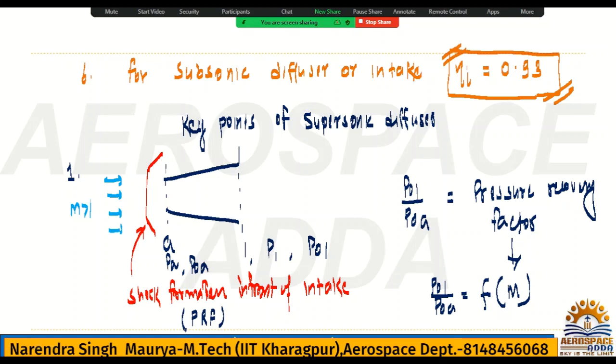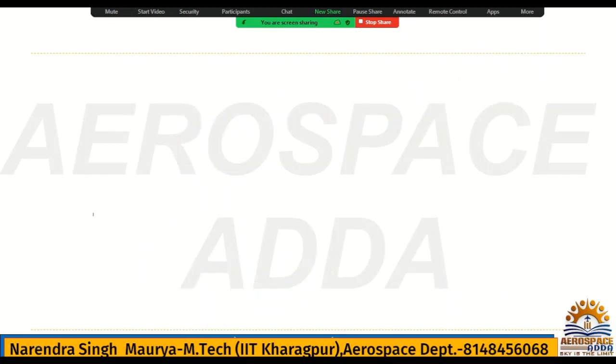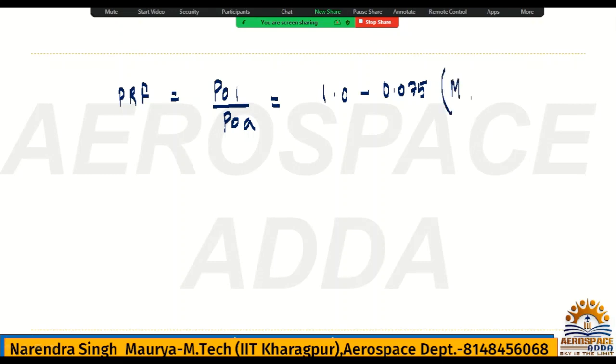Now directly I will give this formula. Actually derivation is there, but I will not give it because it becomes so lengthy. So what is the PRF? Pressure recovery factor. It is nothing but P naught 1 by P naught A. It is a function of Mach number: 1.0 minus 0.075 times (MA minus 1) to the power 1.35. This is the formula.